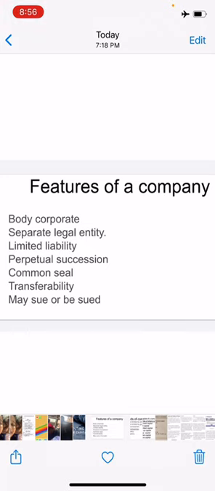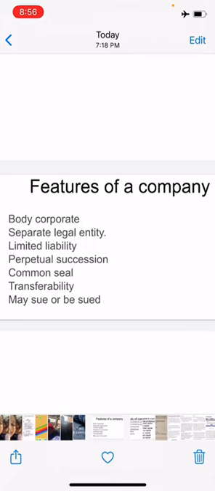It is an artificial person having a corporate legal entity distinct from its members, that is shareholders, and has a common seal used for its signature. Thus it has certain special features.